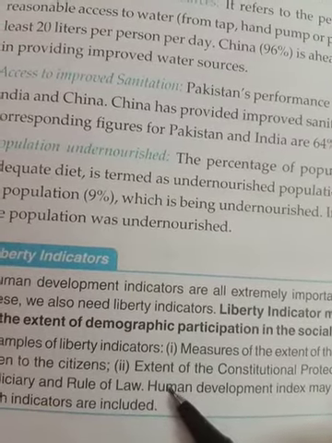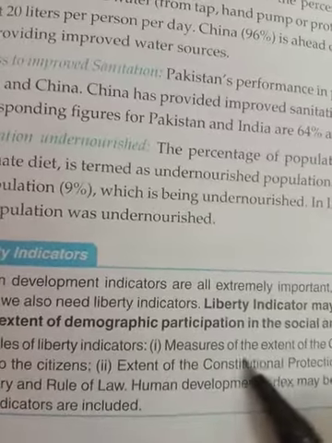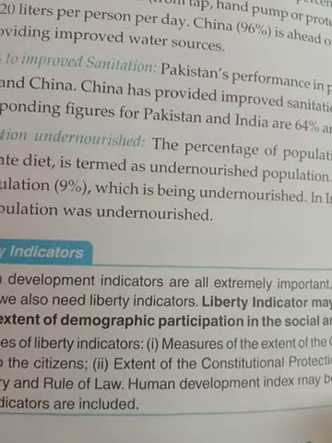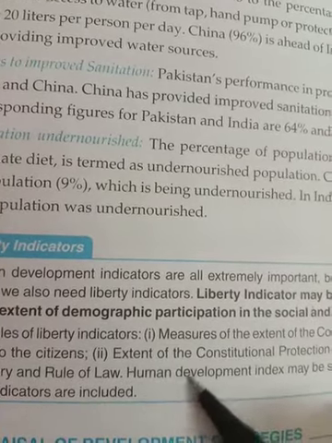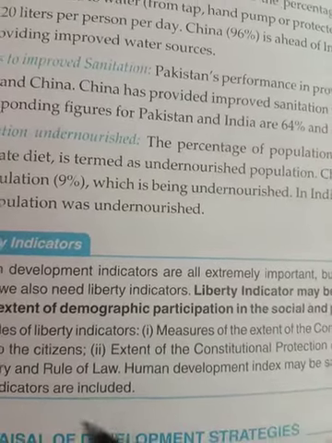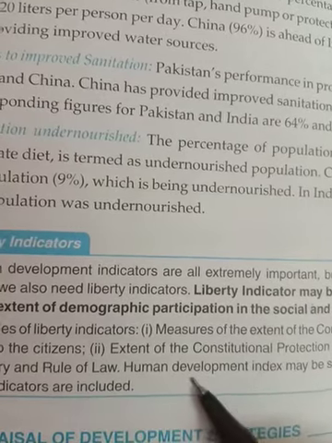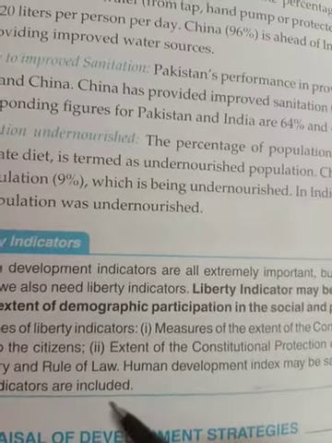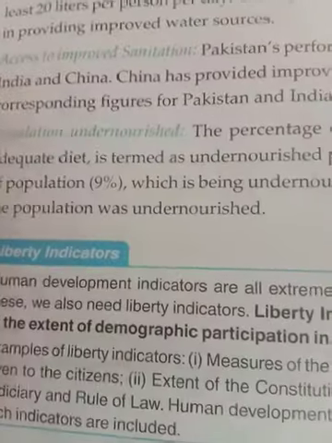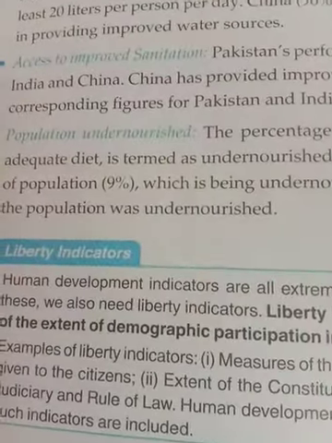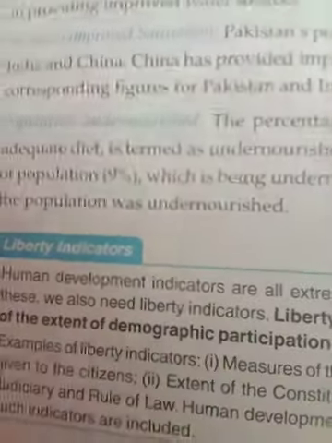An example of liberty indicators is given here. That is the measure of the extent of the constitutional protection of rights given to the citizen, and the extent of the constitutional protection of the independence of the judiciary and the rule of law. The Human Development Index may be said to be incomplete unless these indicators are included. They are definitely pointing to the making of the law, and that the law should be beneficial for the common man or for the public.